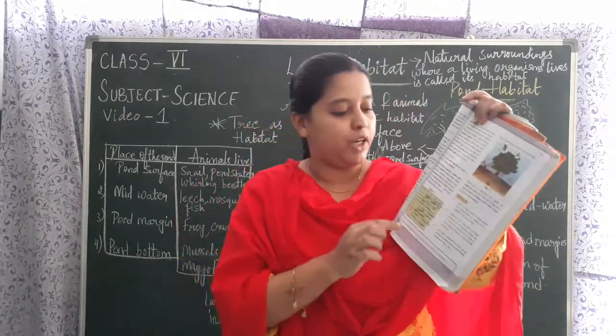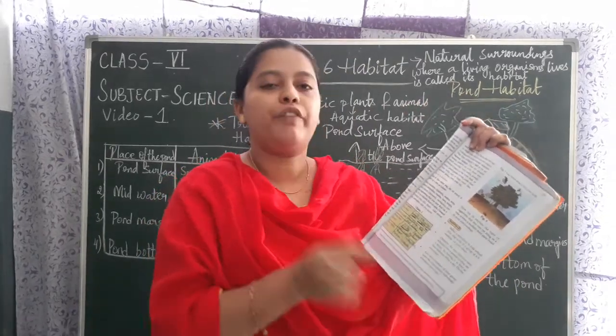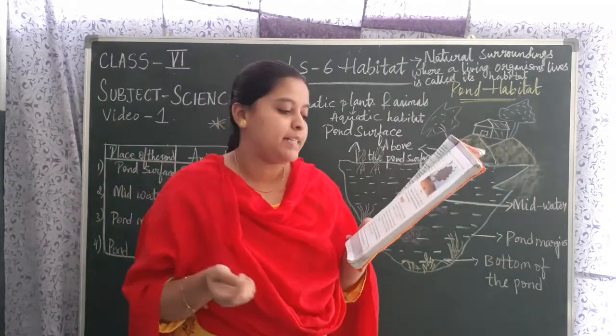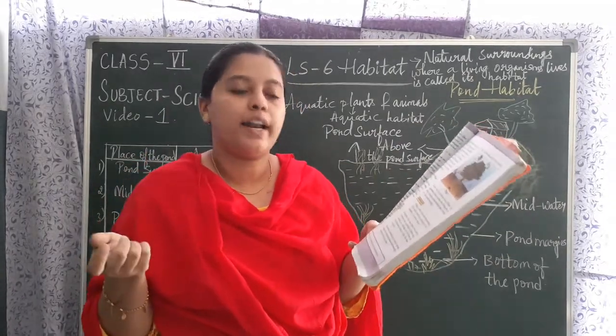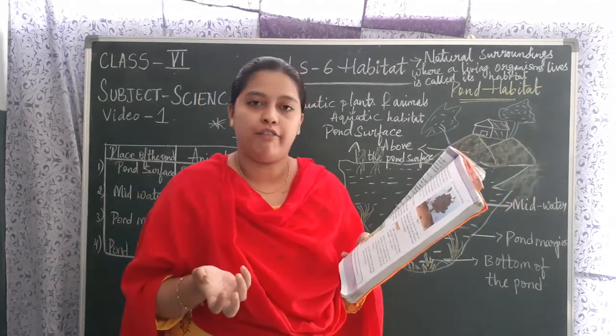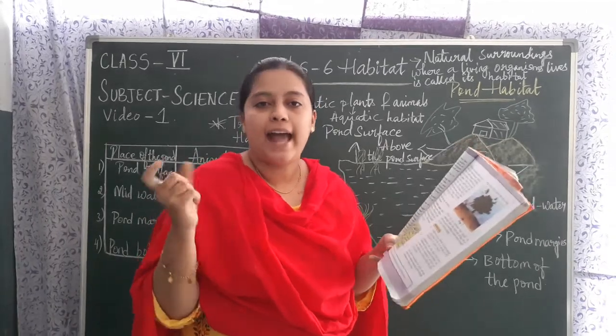Okay children, you all can take page number 57, table number 2. In this table number 2, you all are having one box. You all need to find out which organism is present at the base of a tree, on the trunk, between the branches, and on or within the leaves. At the base of the tree, ants have already been given.